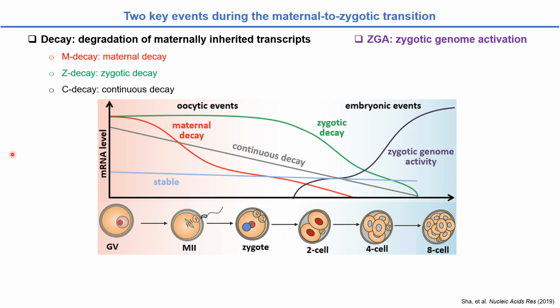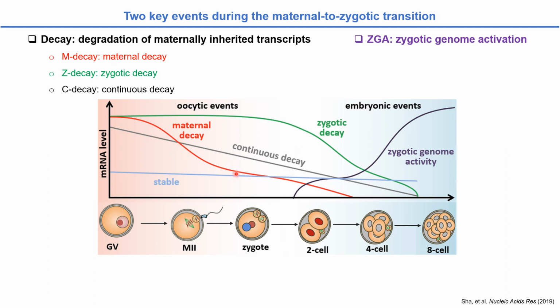After fertilization, there are 2 important events during the mammalian oocyte and early embryonic development. The first is the degradation of maternal inherited transcripts, also called decay. The decay can be further grouped into 3 types. The first type is the maternal decay, for short here called MDK, where RNA are greatly degraded during the oocyte maturation.